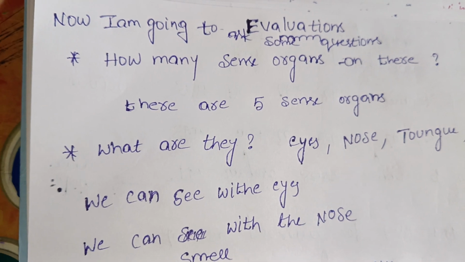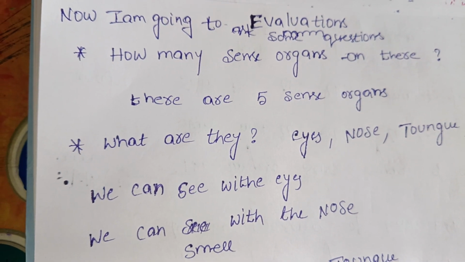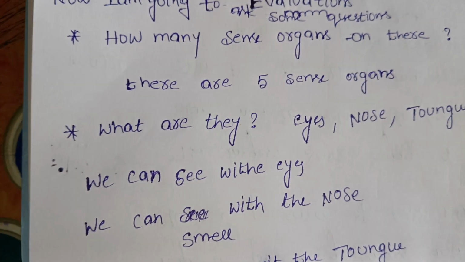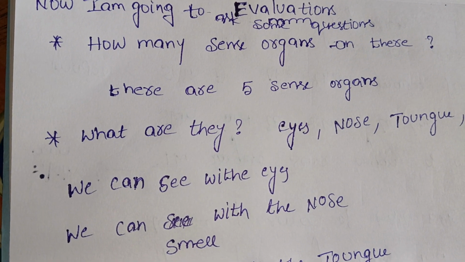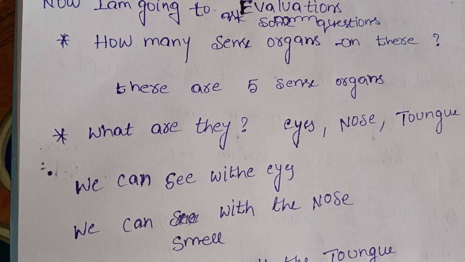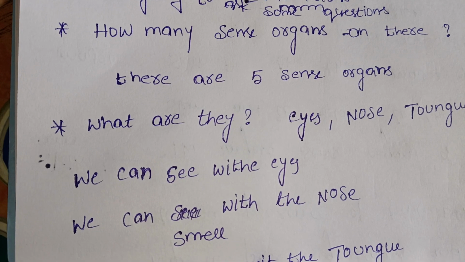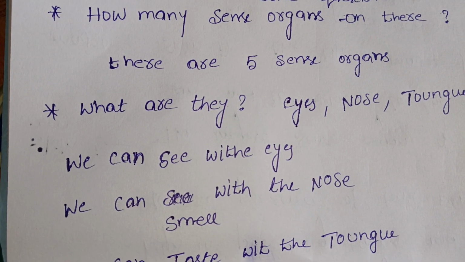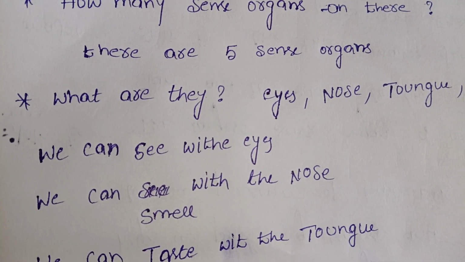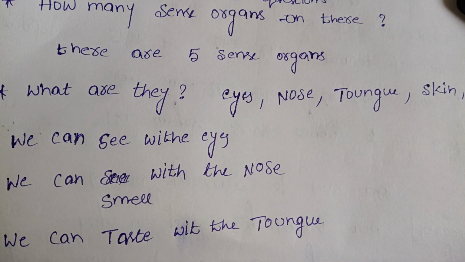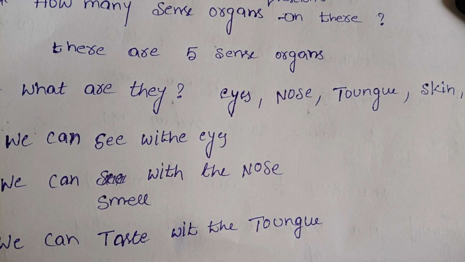Evaluation. Now I am going to ask some questions. How many sense organs are there? There are five sense organs. What are they? Eyes, nose, tongue, skin, ears.